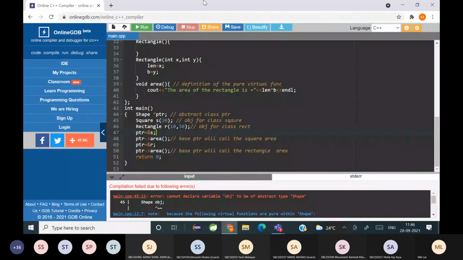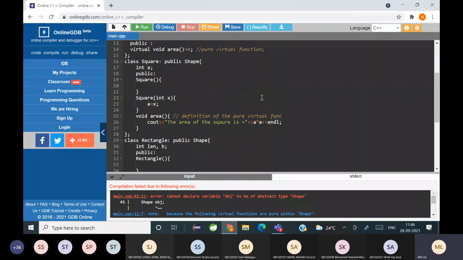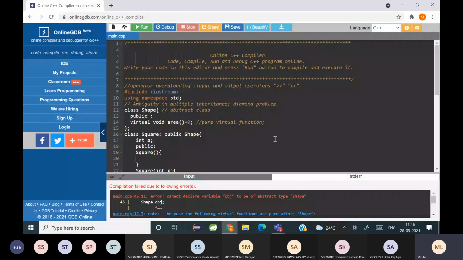Okay. So for today, this is enough. If there is any doubt, please ask. So today we have covered operator overloading for extraction and insertion operators. Then we covered what is ambiguity in multiple inheritance and how it can be eliminated.